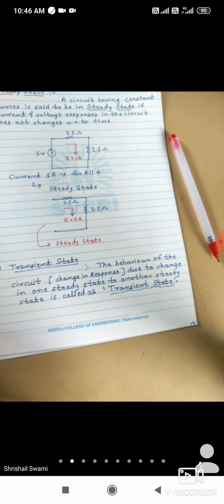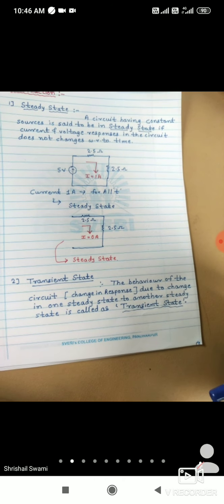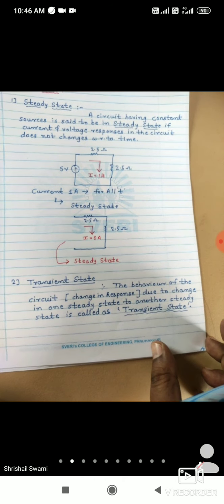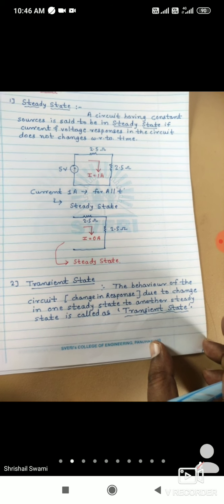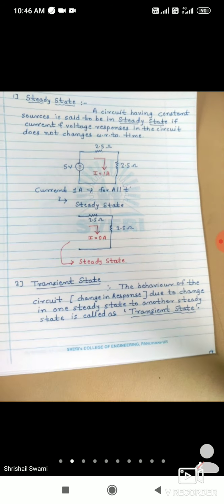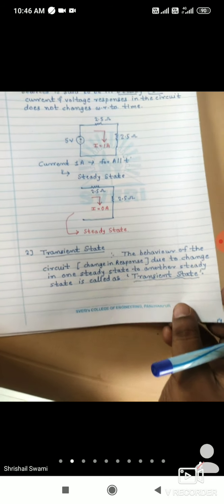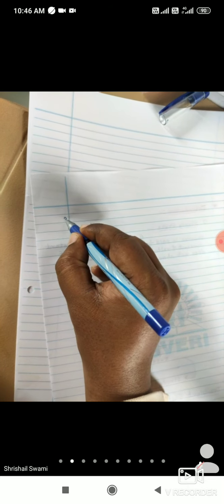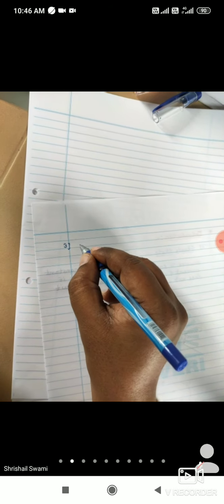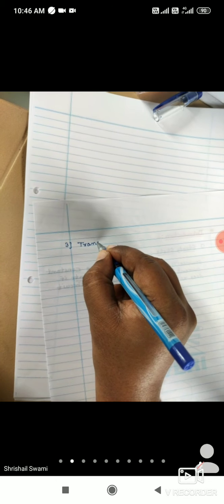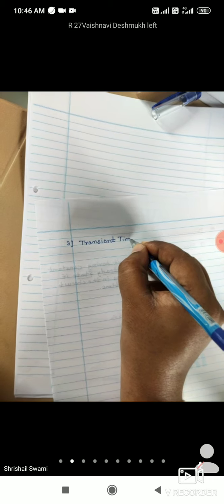If the concept is clear, circuit analysis will be easy for you. Okay, there will be different types of circuits: RL circuit, RC circuit and RLC circuit. So one by one we will see. So this will be the second definition. Third definition will be transient time.